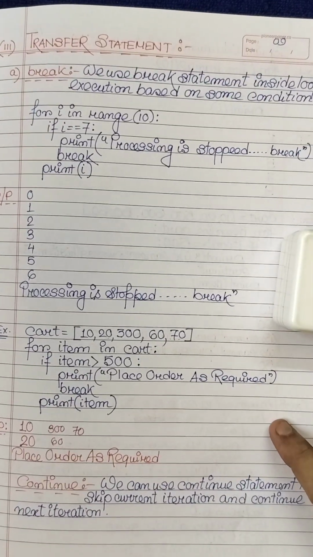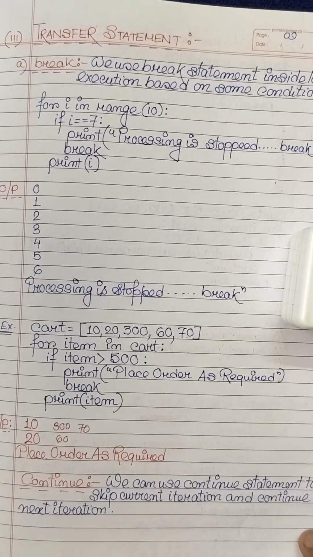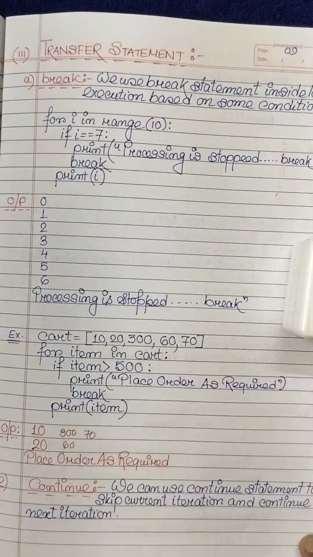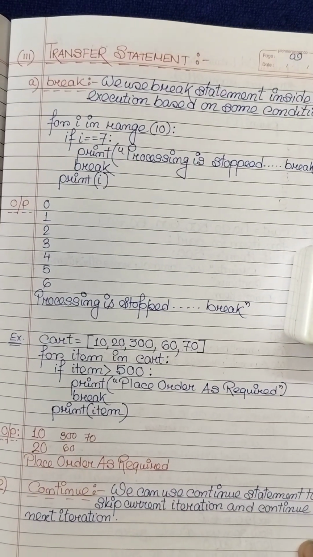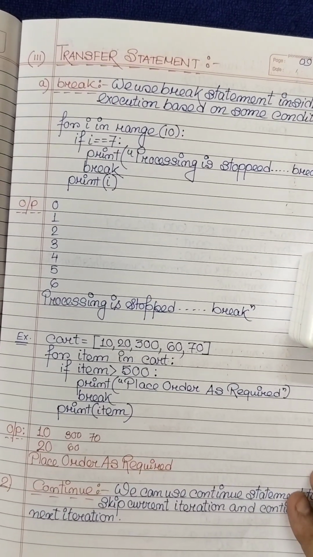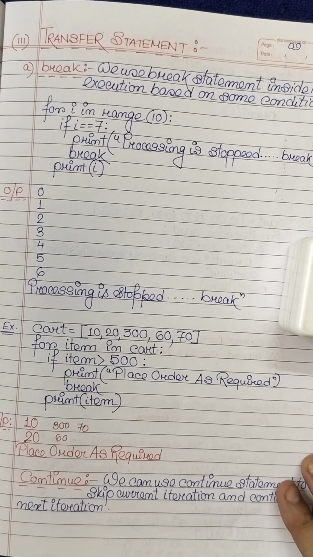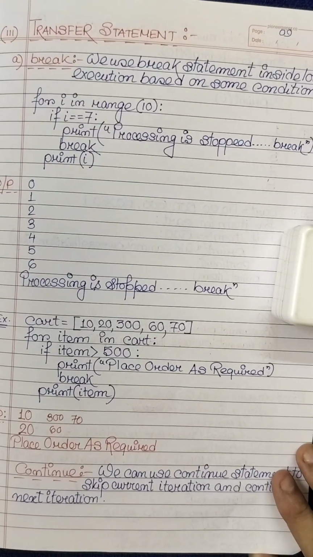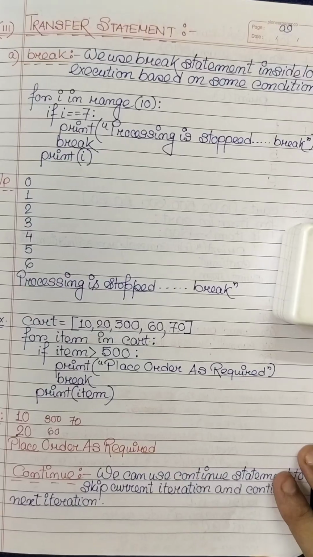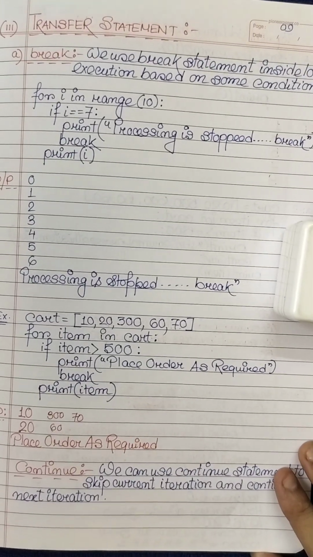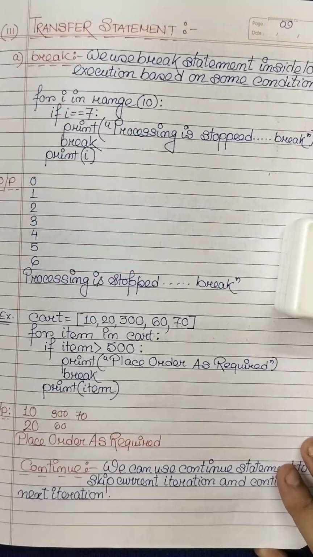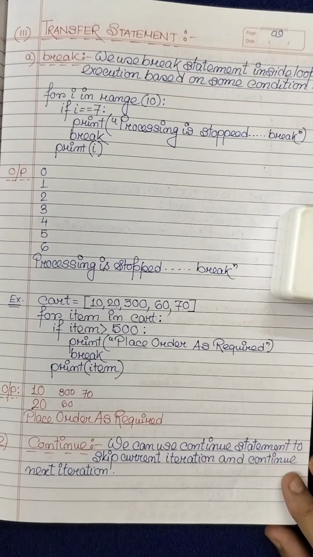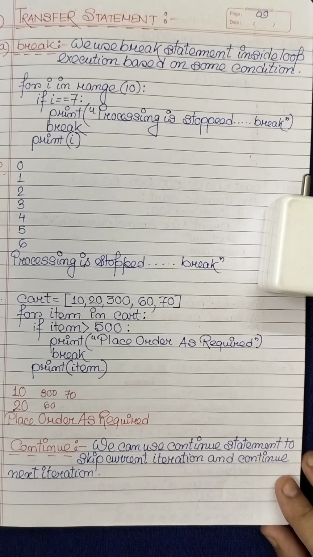Today the last remaining statement of control flow is the transfer statement. I have already discussed conditional statements and iterative statements along with their types and with various examples.